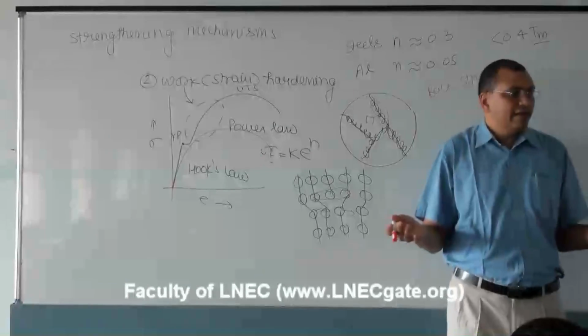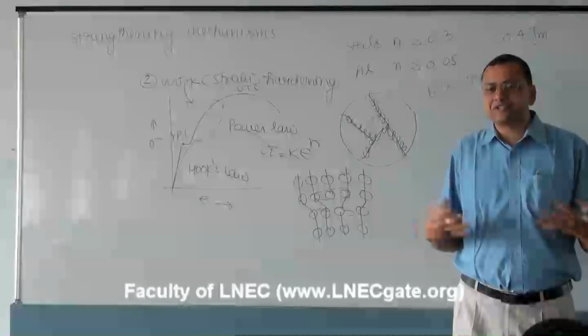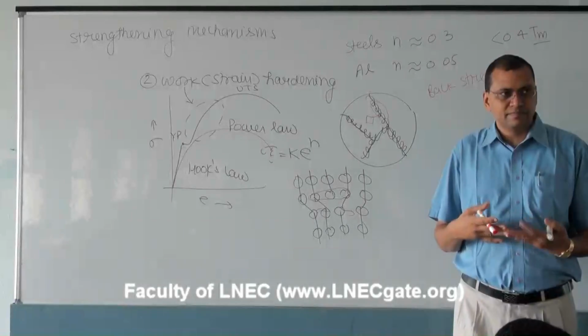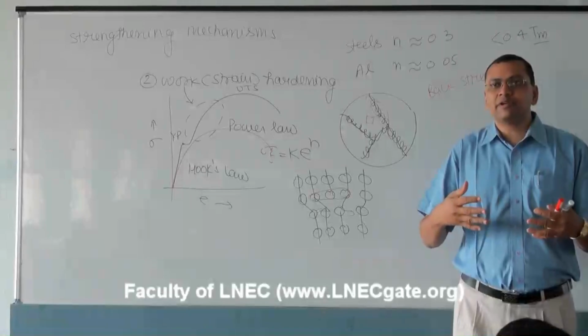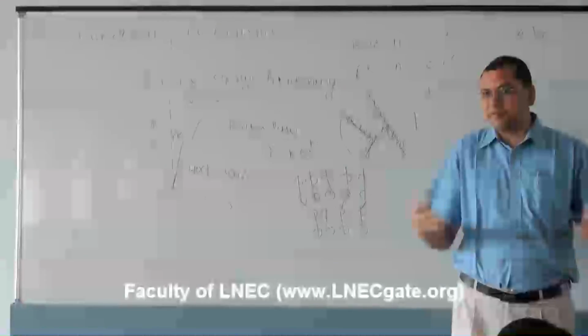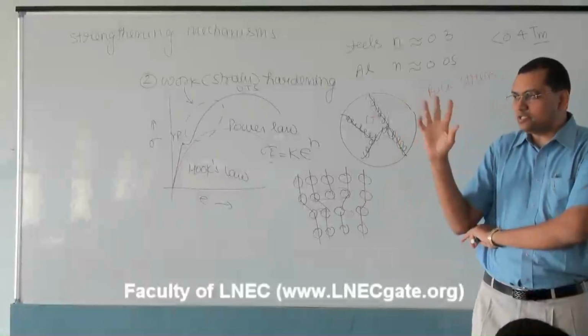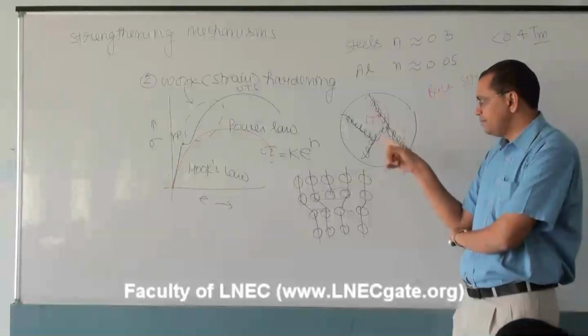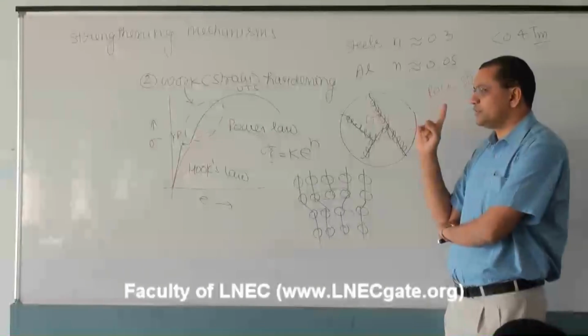Because interaction between the two dislocations is repulsive in nature. So when two dislocations of the same type face each other, there will be repulsion, and the intensity of repulsion will be decided by the intensity of this dislocation forest.